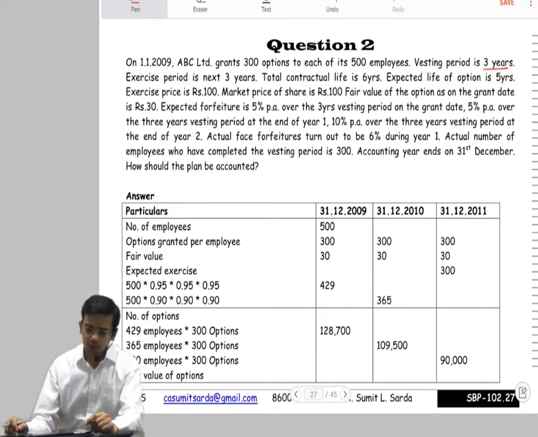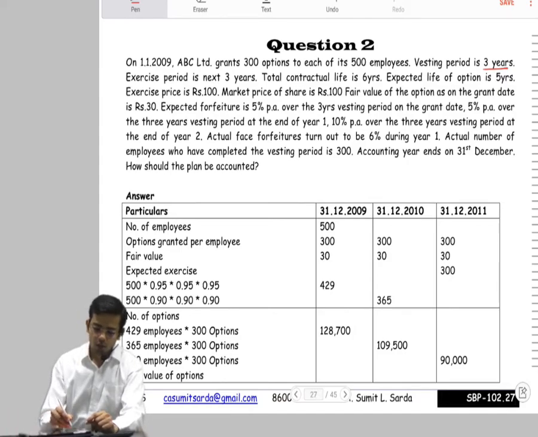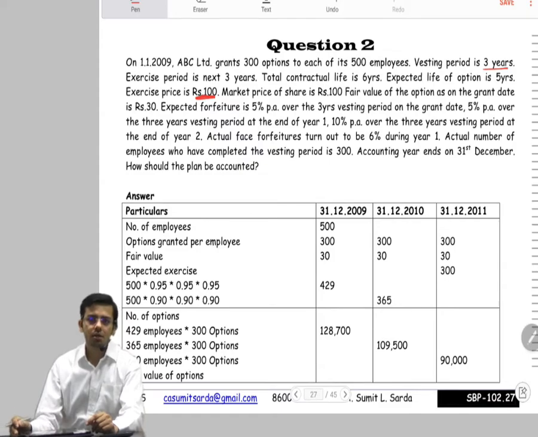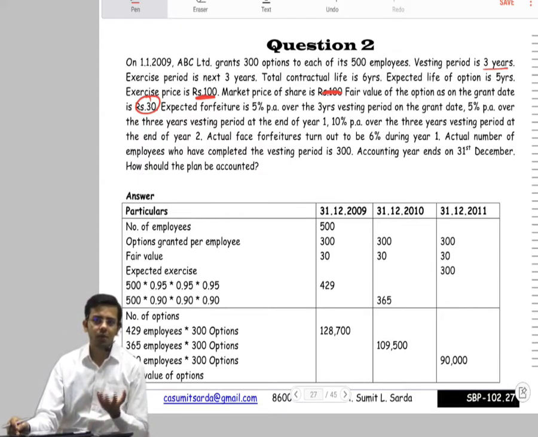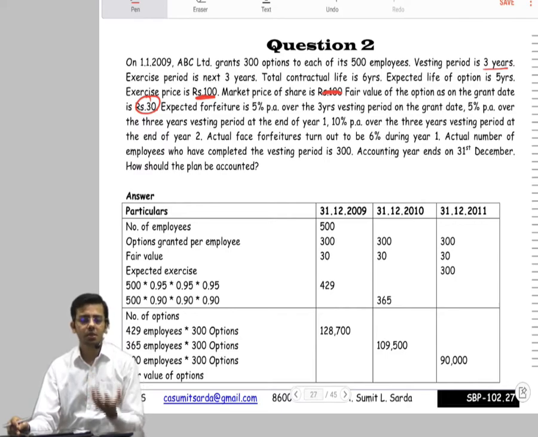Exercise price is 100 and market price on that date is 100. It is not intrinsic value. You can buy the share at rupees 100 while market price on that date is 100. It doesn't matter to us what was the market price on that date. So we ignore this price. Fair value of the option is 30. So if the fair value of the option is 30, it means that intrinsic value should be 130. That is why fair value of the option is 30. 30 is the expense for the company.